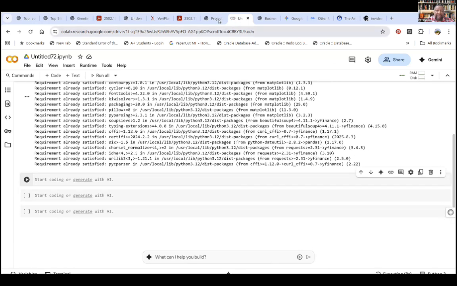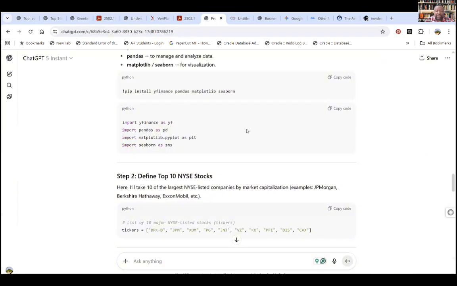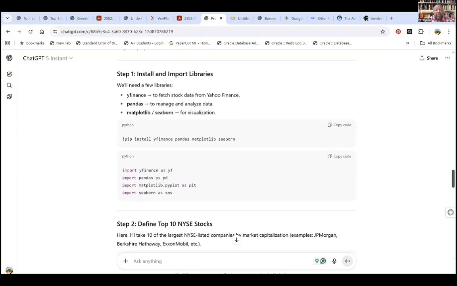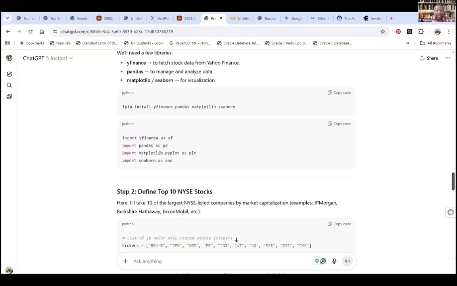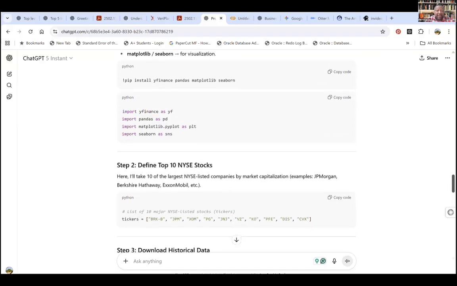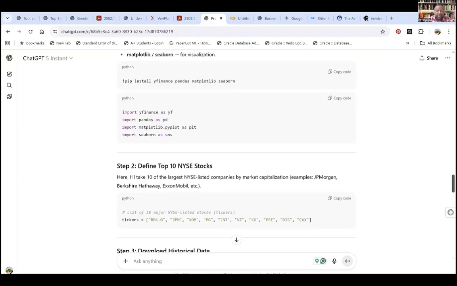I already asked ChatGPT to generate the code, so this is the code here. I'll skim through this very quickly. It helps us to install the libraries. This pip install command is installing the Yahoo Finance library. It's giving us a library called Pandas to be able to manage the data, and then Matplotlib and Seaborn will be used for visualization.